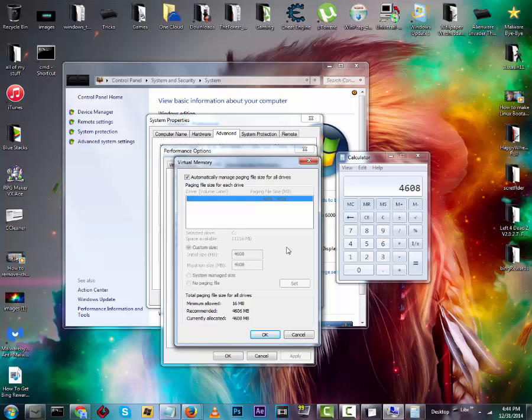Now before you even get into this virtual memory box, this might be checked off. So you want to check that and then change it. Both of these little boxes right here are going to be the same number, and you want to change that to the highest number.